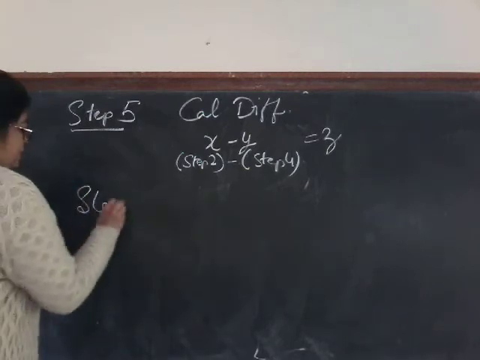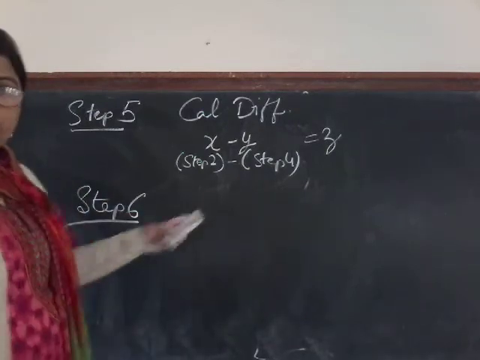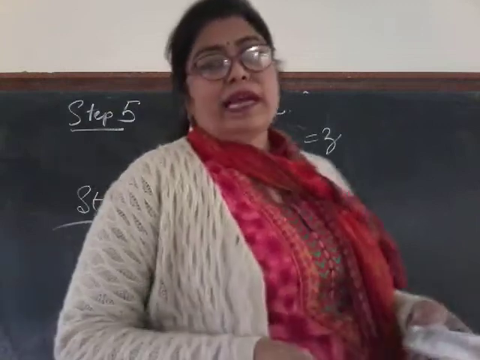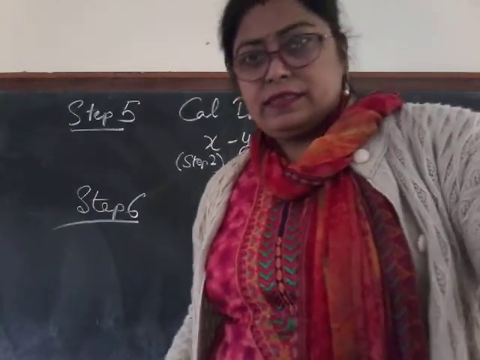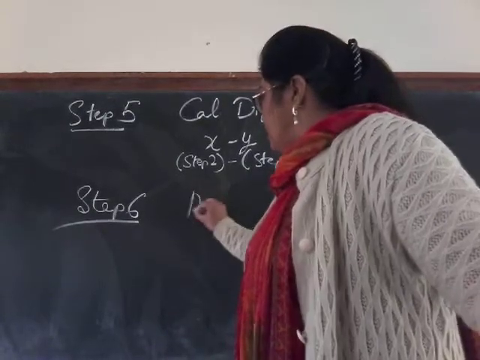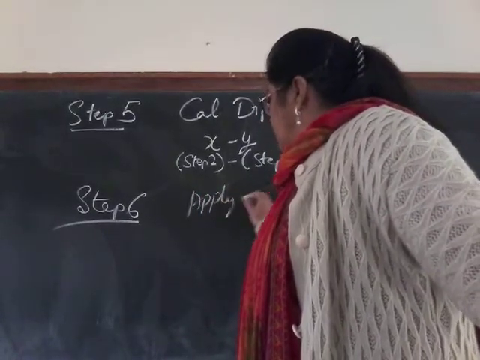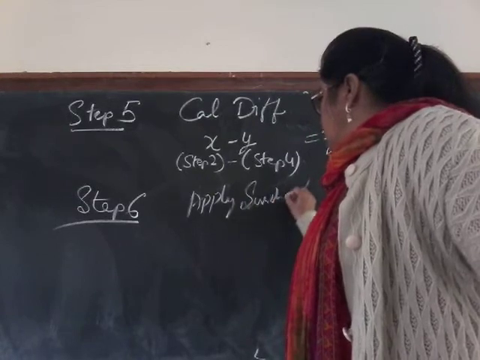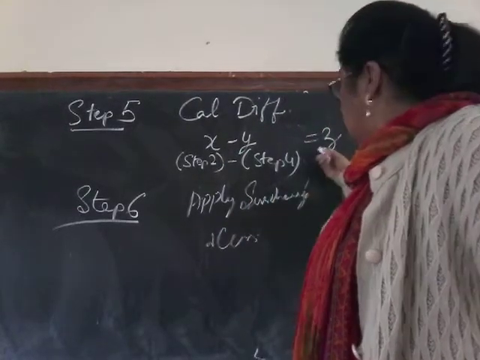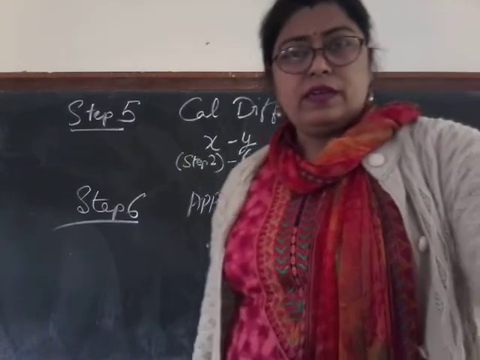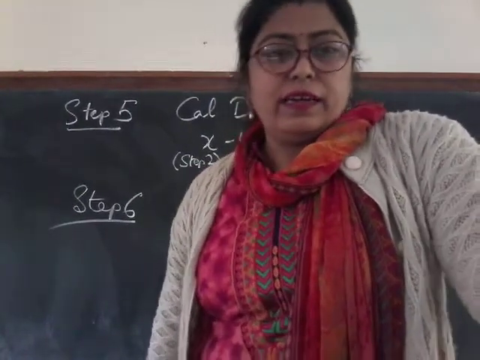So step 6 says, on this z we are going to apply surcharge, then cess, on the difference which was calculated above.